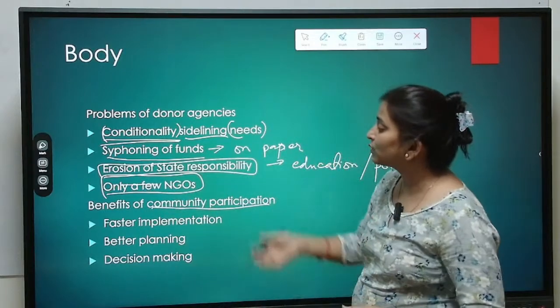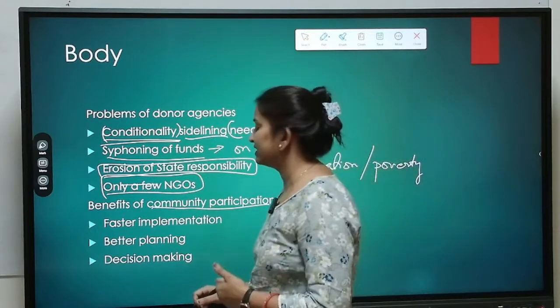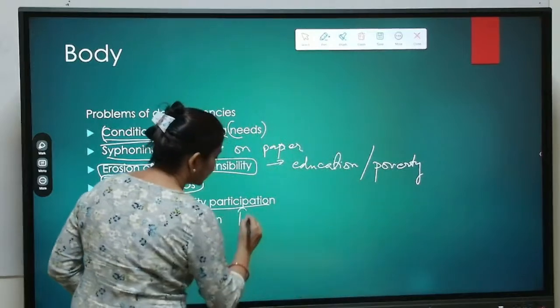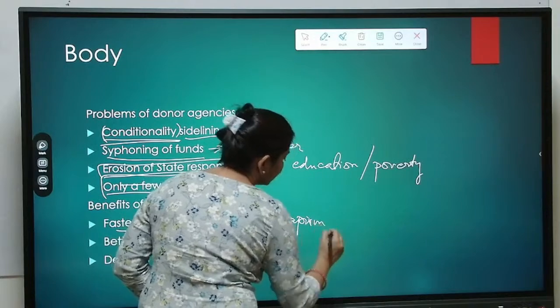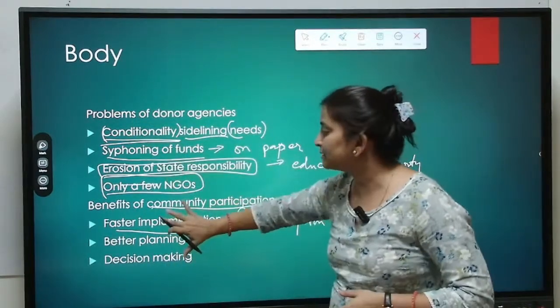Now coming to the benefits of community participation. First and foremost benefit of community participation is faster implementation, because it will not include red tapeism. Red tapeism is a problem associated to bureaucracy, wherein it's a top-down approach. This is the bottom-up approach.